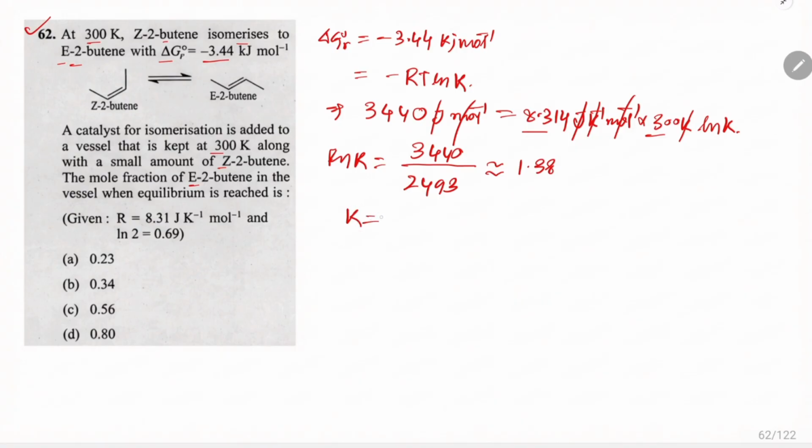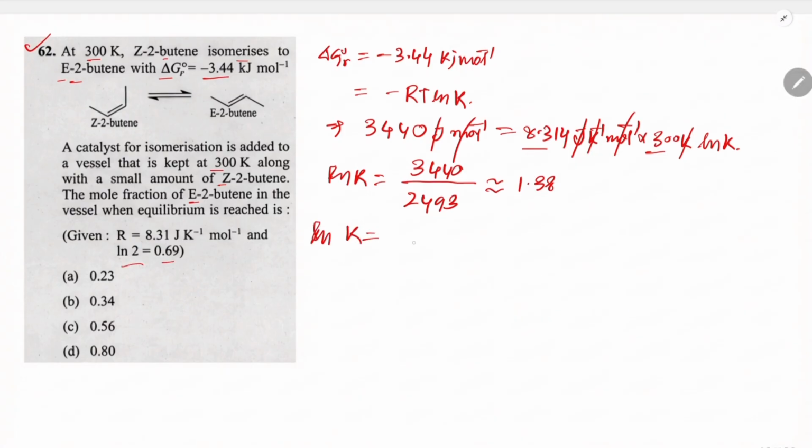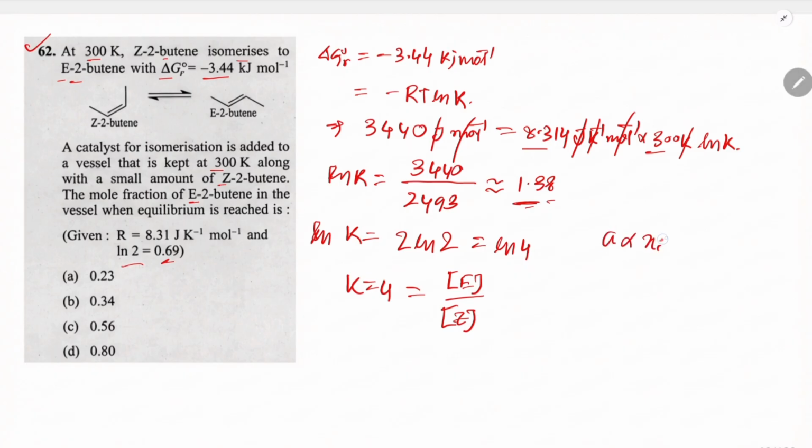Then for the K value, if we multiply ln K by ln 2, we get this value. So K is equal to 4. That is equal to the activity of trans-butene divided by that of cis-butene. We have to determine the mole fraction, and basically activity is directly proportional to the mole fraction.